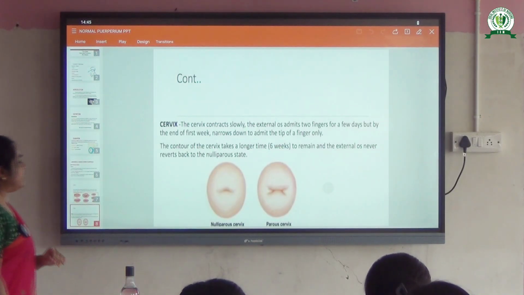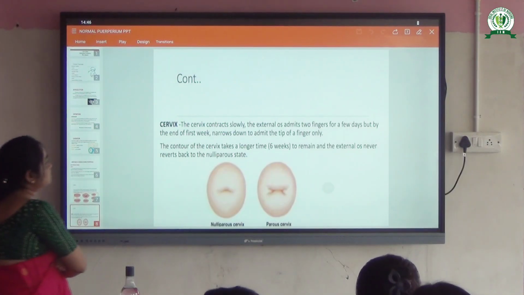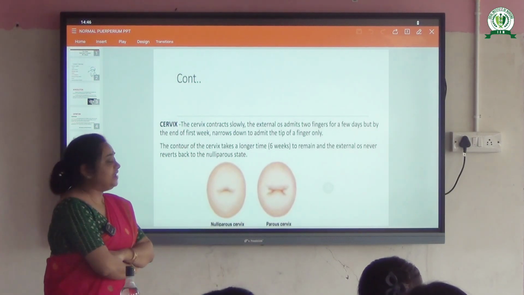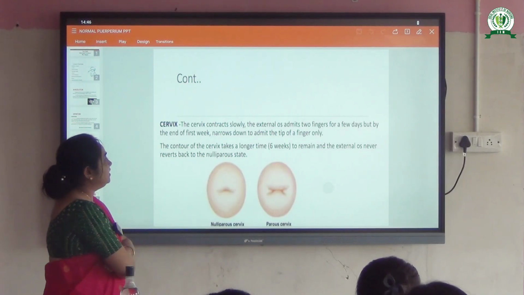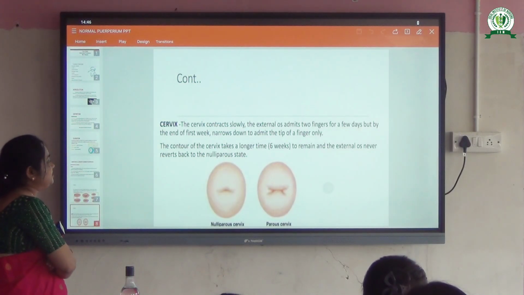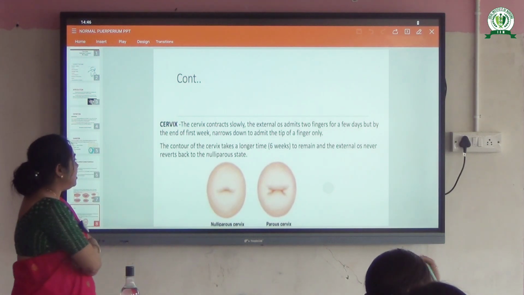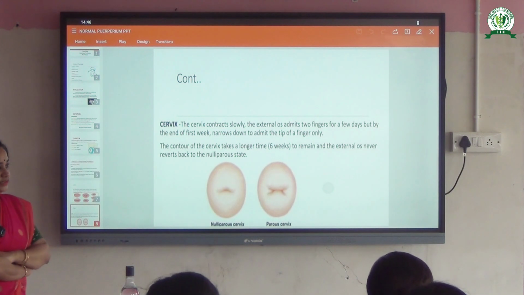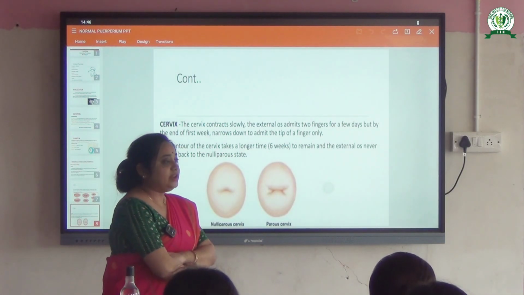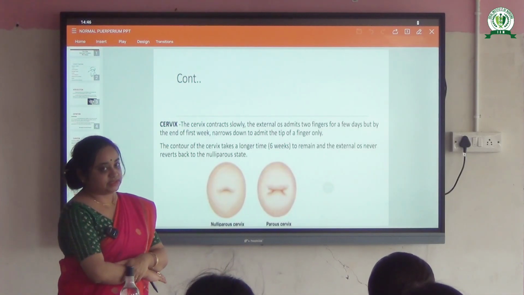So the cervix, what happens in the cervix? The cervix contracts slowly. The external os admits 2 fingers for a few days, but by the end of the first week narrows down to admit the tip of a finger only. The contour of the cervix takes a longer time to return, and the external os never reverts back to the nulliparous state. It will revert back like a non-pregnant woman, but never to the nulliparous state. Okay.